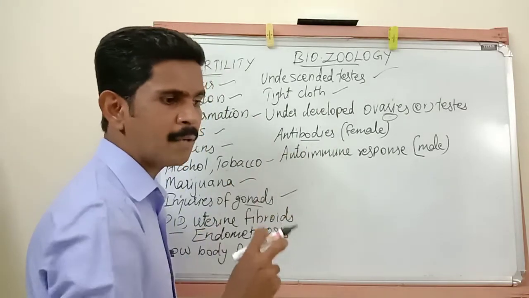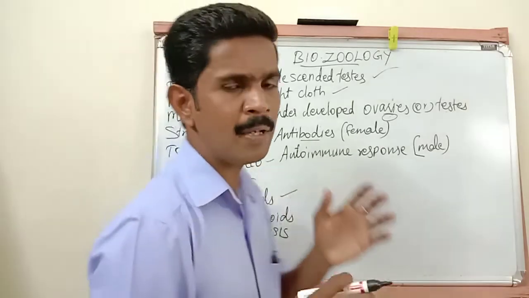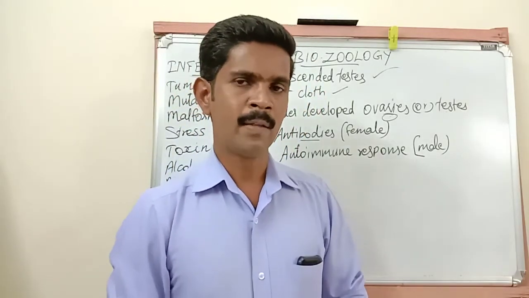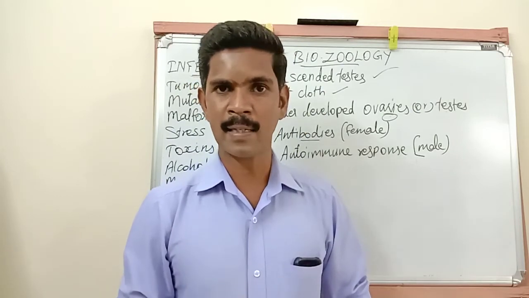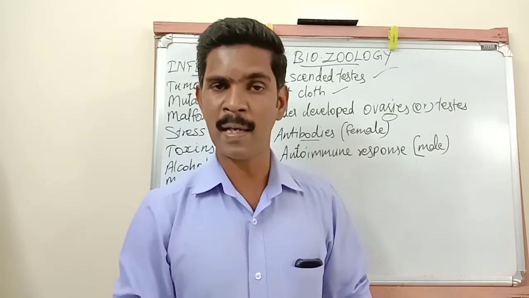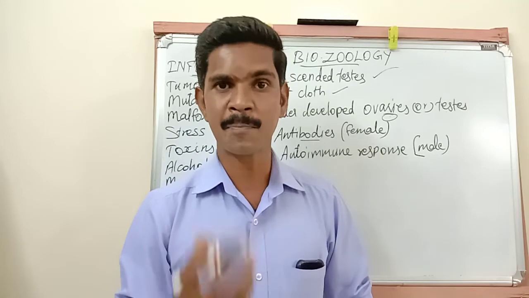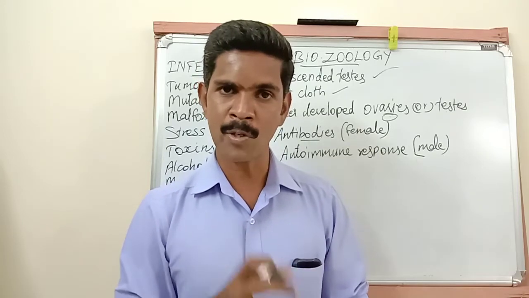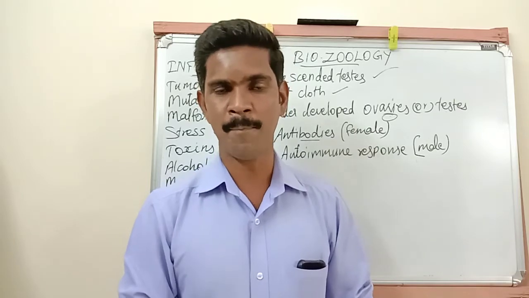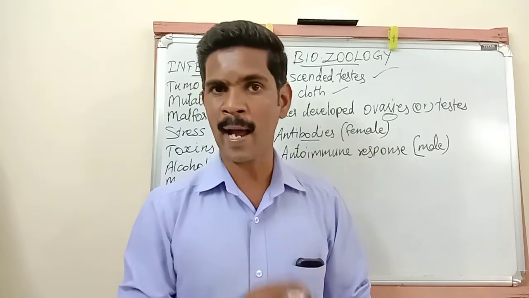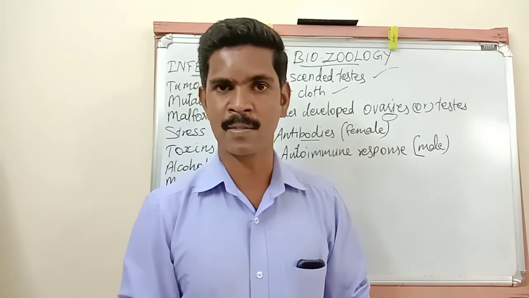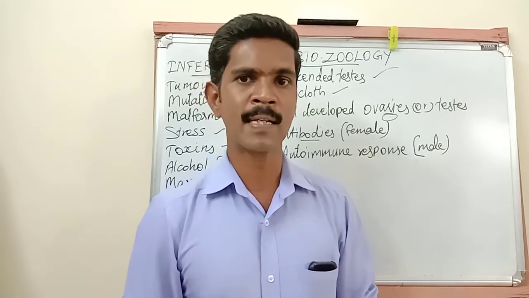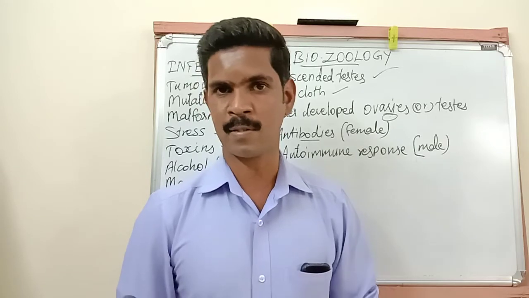In some female bodies, the female body produces antibodies that act against the male sperm, against the sperm of her partner. So this is one of the reasons for female infertility.